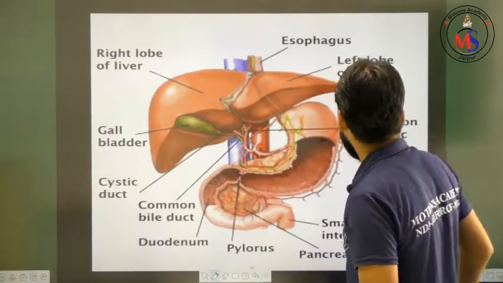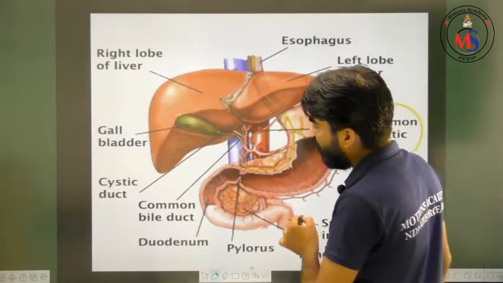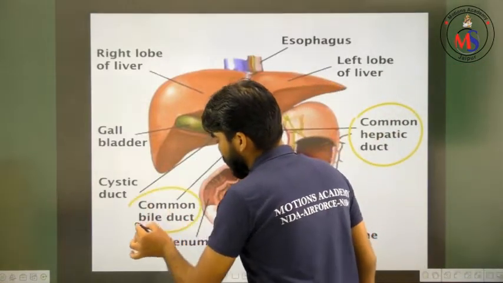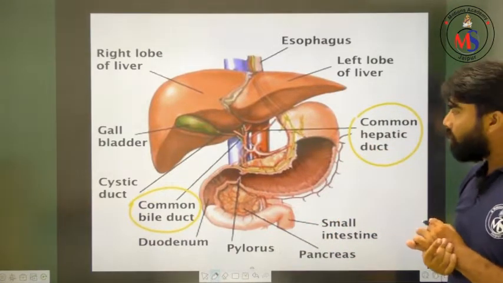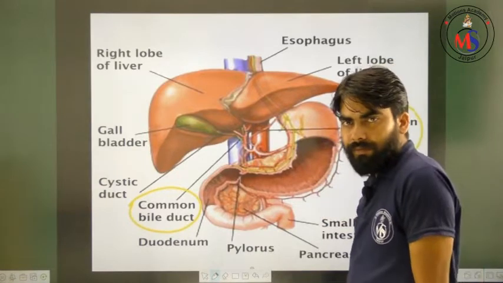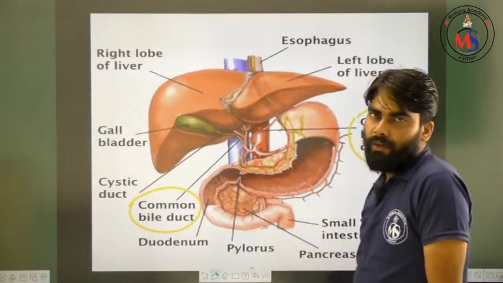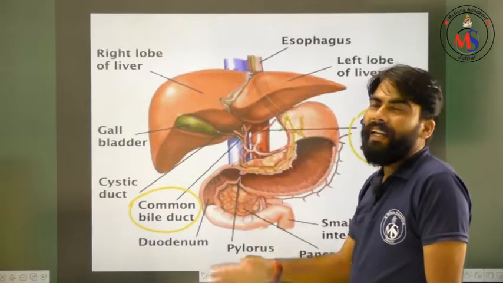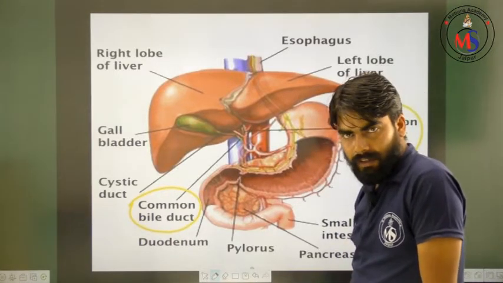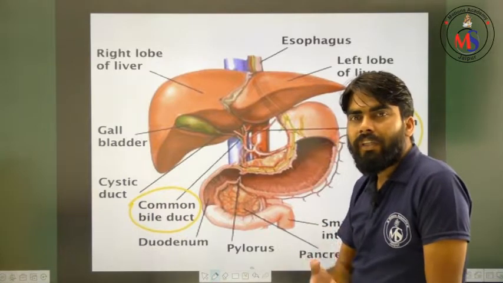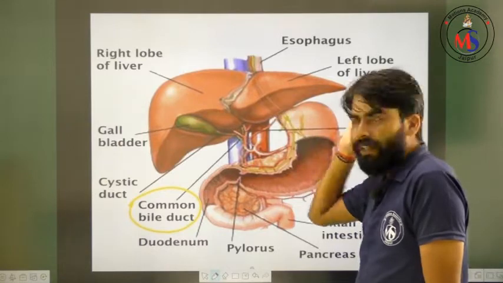Then again one question: what is the real meaning of common hepatic duct? What is the common bile duct? First we will discuss the common hepatic duct. Dear friends, there are two lobes, the right lobe and the left lobe. You know very well that bile juice is secreted by the liver.